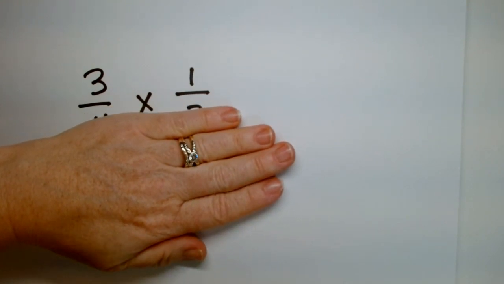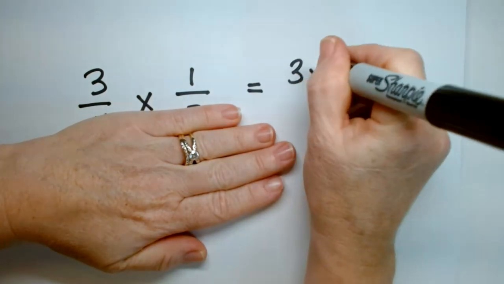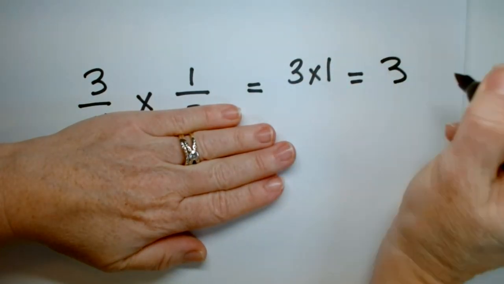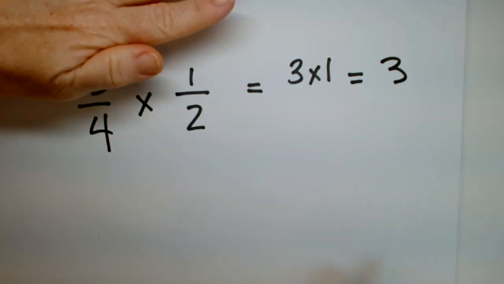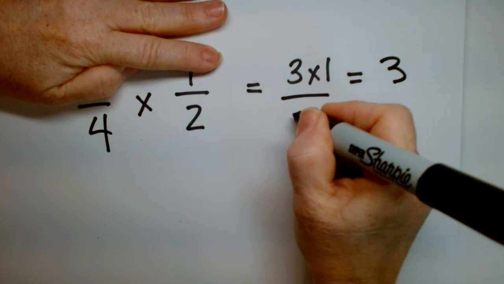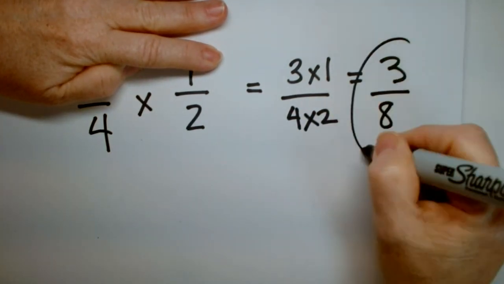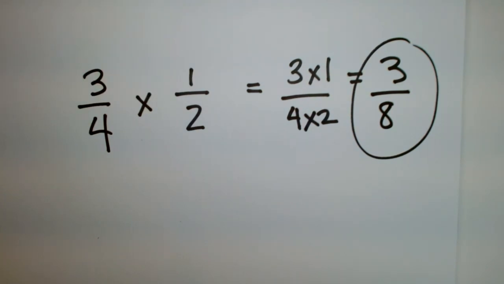Now, what is 3 times 1? This should be pretty easy, right? 3 times 1 is 3. Excellent. Then you move your hand and you go like this. Okay, what is 4 times 2? Okay, 4 times 2 is 8. The answer is 3/8. Not that hard, right? Okay, let's try another one.